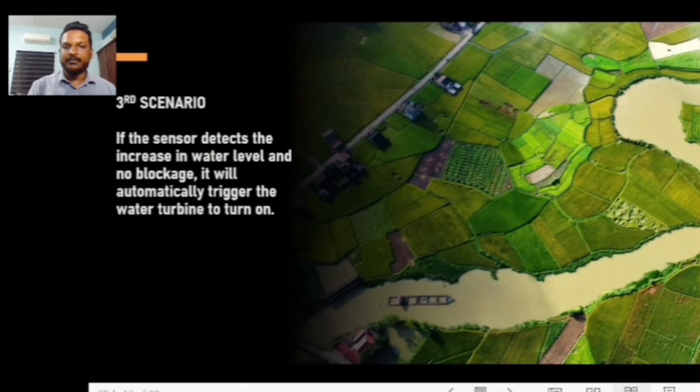So the third scenario is when the sensor detects an increase in water level, but there is no blockage. This can happen where the water flow in the river basin is slow. So what the system does is it will automatically trigger the water turbine to turn on. What the water turbine does is speed up the water flow from the river basin to the sea. So this will prevent the flood from occurring because the water is sent quickly to the sea.